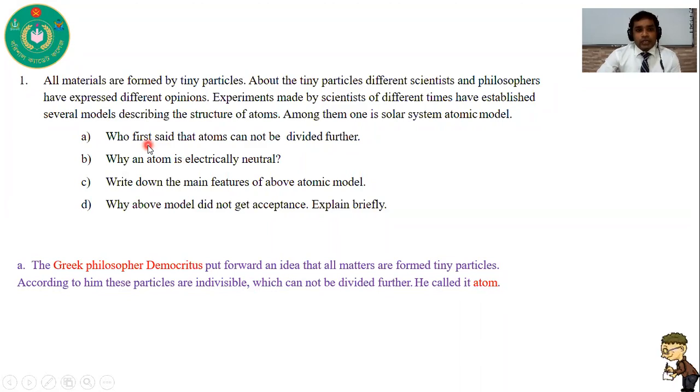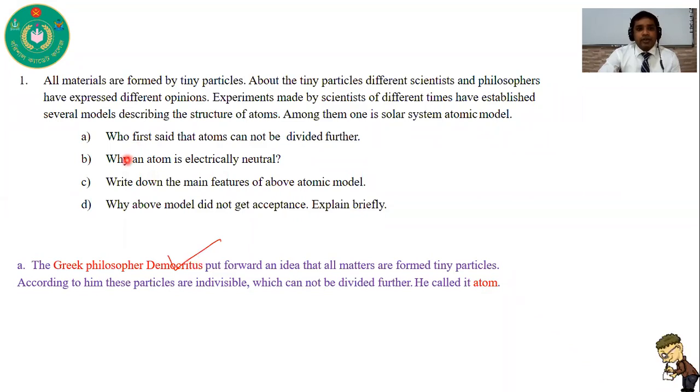So what is the answer of this first question? Who first said that atoms cannot be divided further? Yes, this is the Greek philosopher Democritus. So you write, Greek philosopher Democritus first said that atoms cannot be divided further. I think it is clear to you.